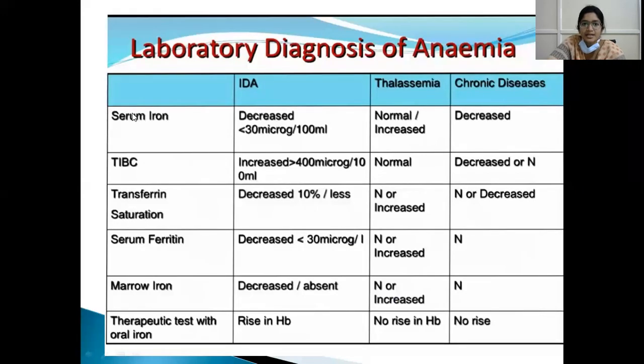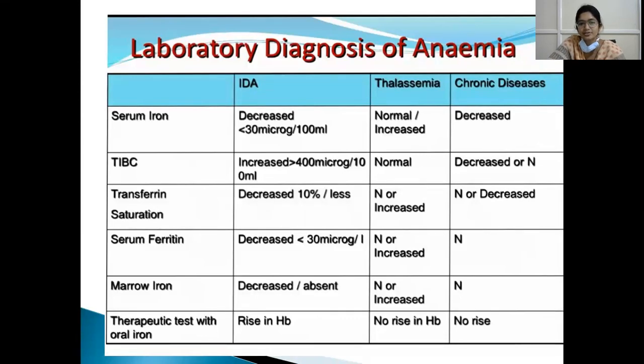just to compare, in iron deficiency anemia, serum iron is decreased, that is less than 30 microgram per ml, whereas in thalassemias there is defective hemoglobin formation, but iron is normal. And in chronic diseases, iron is decreased. TIBC, total iron binding capacity, since the iron requirement is increased in iron deficiency, the iron receptors are increased, that is total iron binding capacity is increased to 400 micrograms.